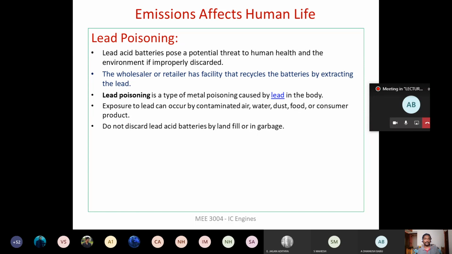Okay. So lead poisoning is considered one of the most harmful effects on the human body. The exposure to lead can occur through contaminated air, right? If you keep a stack of scrap batteries, the air nearby will be contaminated, and if you scrap the battery in a water body, then this lead will contaminate the water. Okay. So it should be discarded properly. The lead acid battery has to be discarded properly.